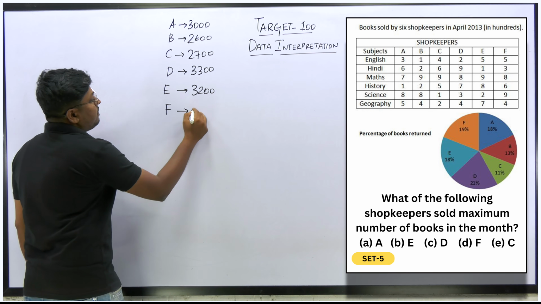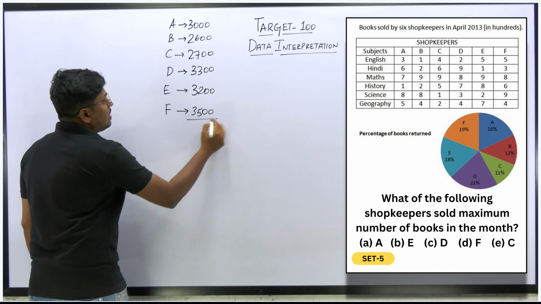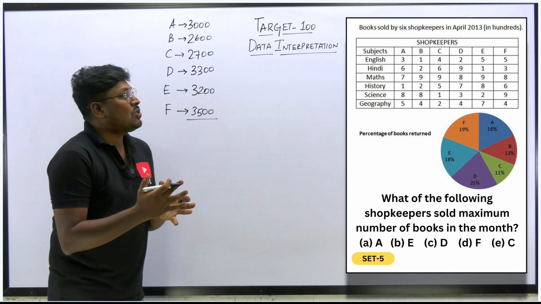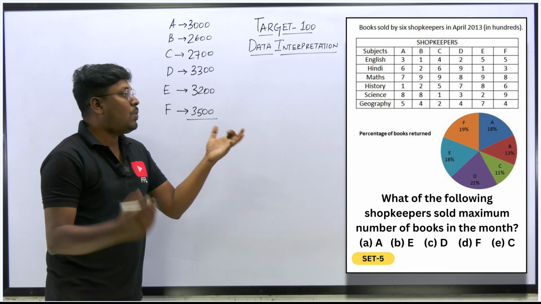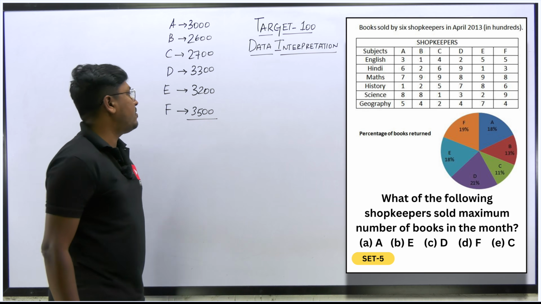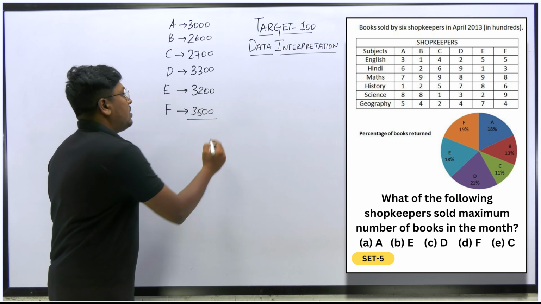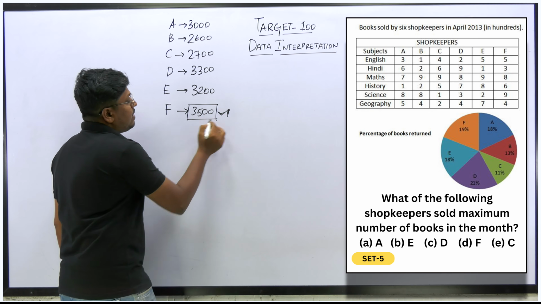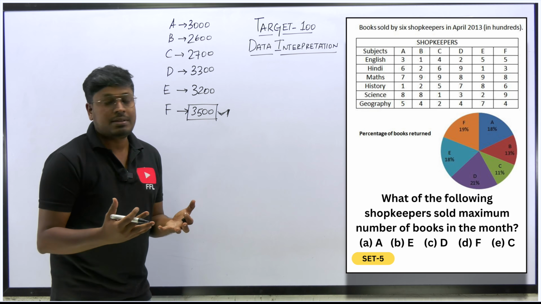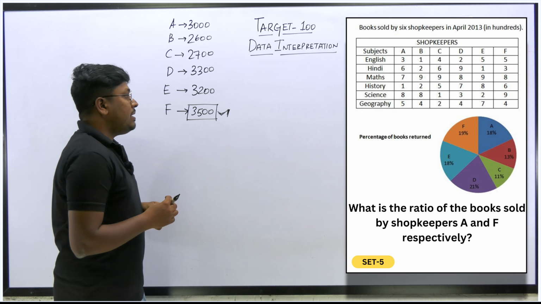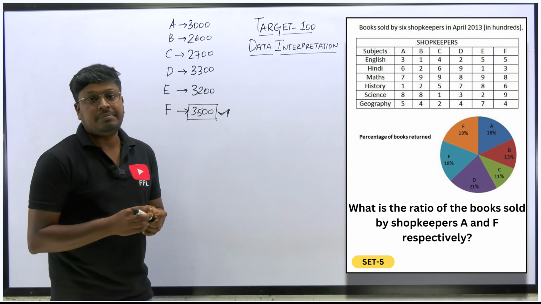So F is 3500. These are the total books sold by shopkeepers A, B, C, D, E, F. Our target is to find who sold the maximum, and that is F with 3500, which is the answer for the first question.